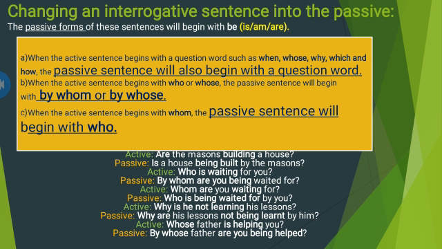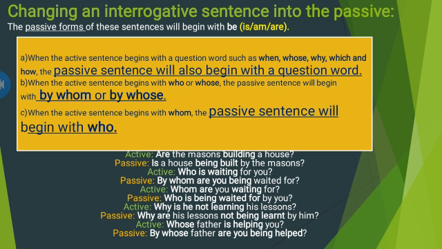Changing an interrogative sentence into the passive. The passive forms of these sentences will begin with is, am or are, the helping verbs. When the active sentence begins with a question word such as when, whose, why, which and how, the passive sentence will also begin with a question word. When the active sentence begins with who or whose, the passive sentence will begin with by whom or by whose. By will come in the beginning. When the active sentence begins with whom, the passive sentence will begin with who.